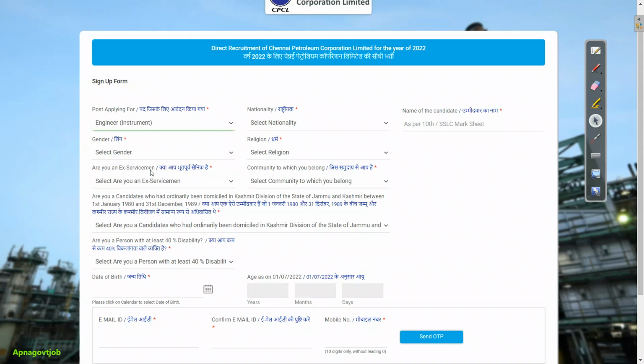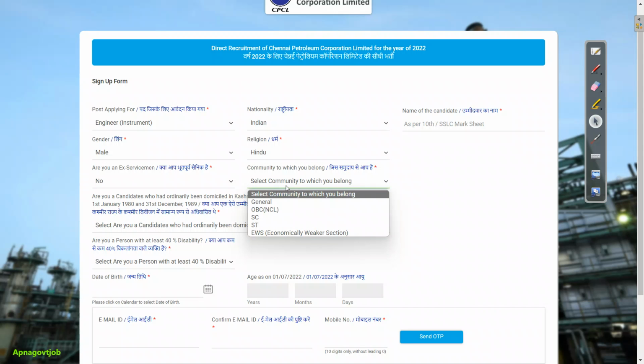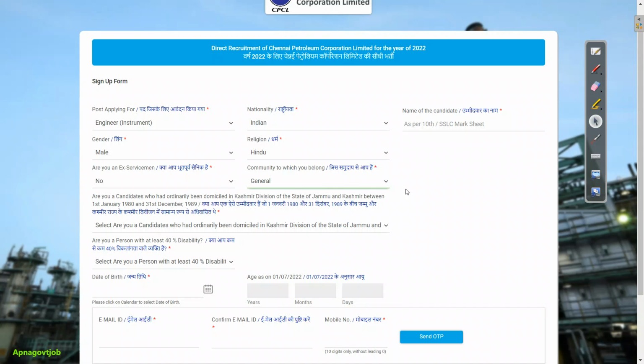So I will select suppose instrumentation, then your nationality, then you need to enter your name and it should be as per your SSC mark sheet, which is directly written here, so it's good. So please follow these instructions. Then select your gender, then select your religion, then if you are ex-serviceman then select yes, otherwise you can select no also. Then you need to select your category. General, OBC, SC, ST and EWS. So whatever category you want, you can select here.